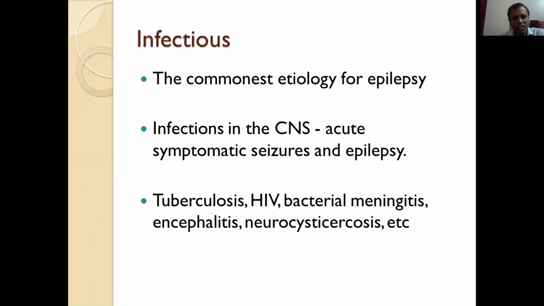Infectious cause. The commonest etiology for epilepsy in our country is infection. Infection in the CNS causes acute symptomatic seizures at the time of infection, but later on, because of the damage that occurred to the brain, it causes epilepsy. So it causes post-infectious epilepsy. So we know the causes: tuberculosis, HIV, bacterial meningitis, encephalitis, neurocysticercosis. They can cause epilepsy later on.